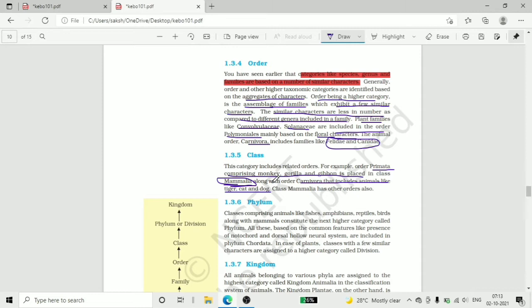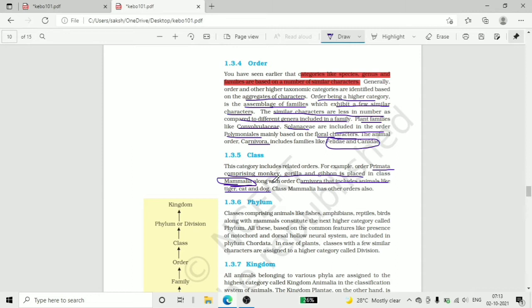So Mammalia also includes Carnivora, which includes animals like tiger, cats, dogs. And Mammalia also constitutes other orders.